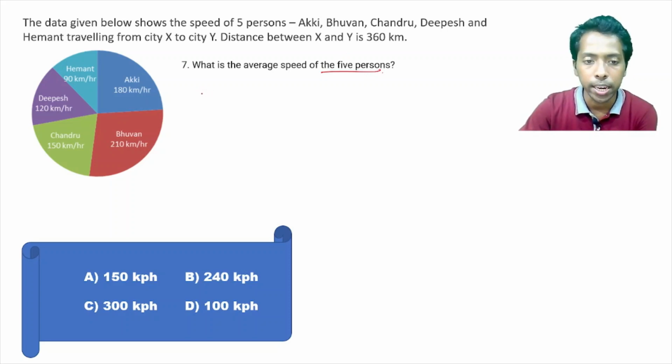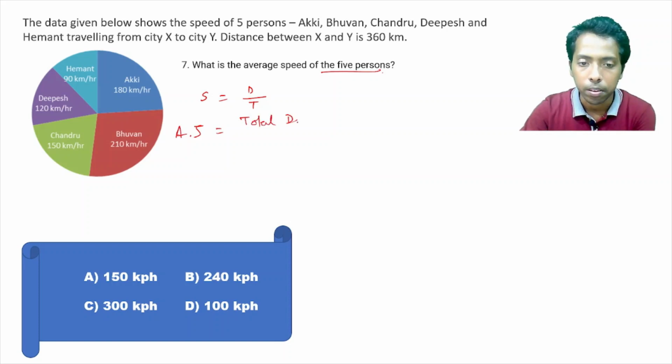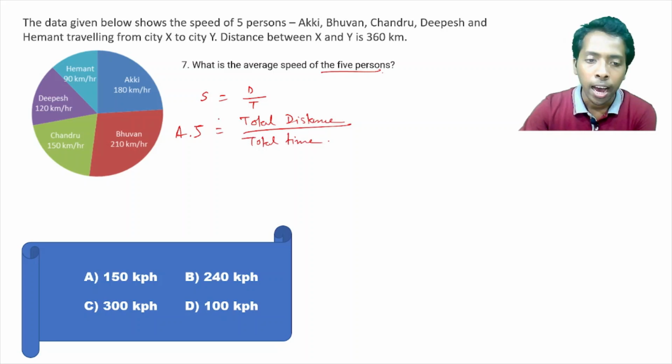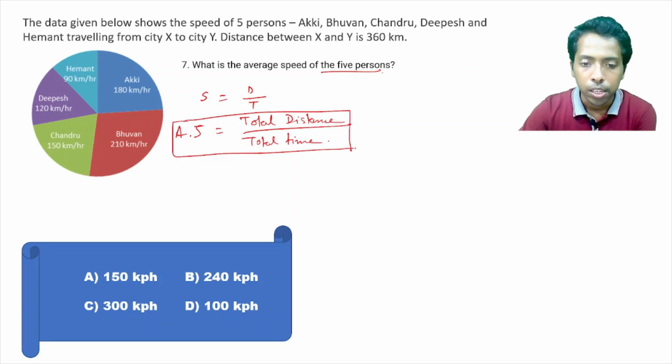See, we know that speed equals distance by time. If it's asked to find out the average speed of n number of persons, that means average speed equals total distance by total time. And this is the scenario you can take where the traveling distance of all the persons are different.